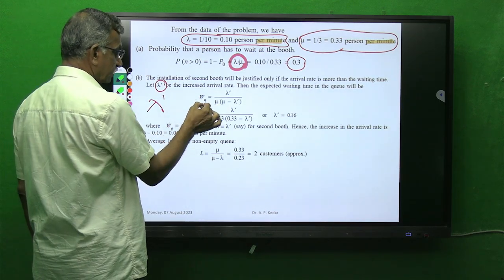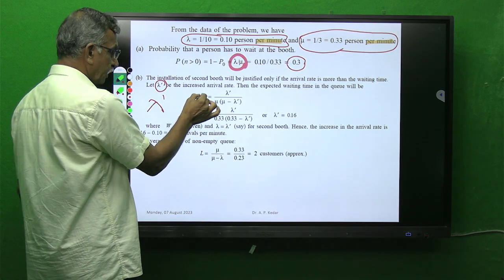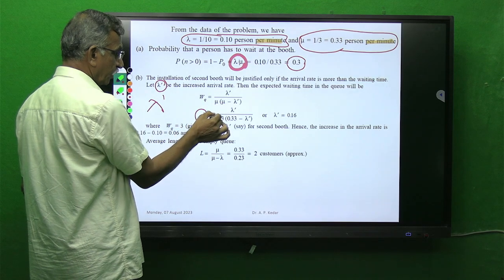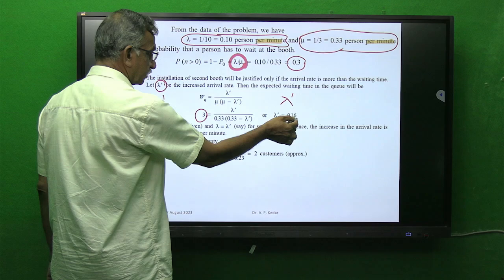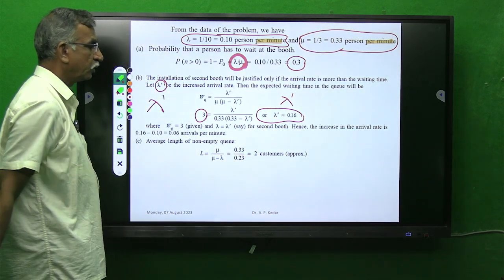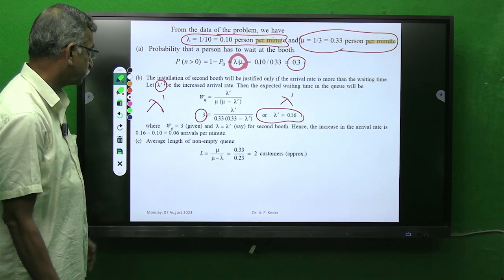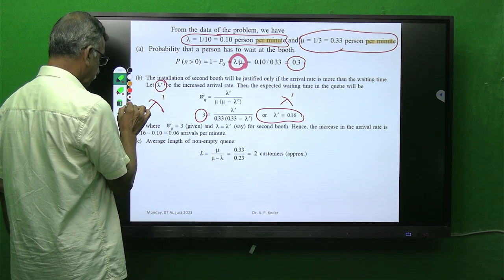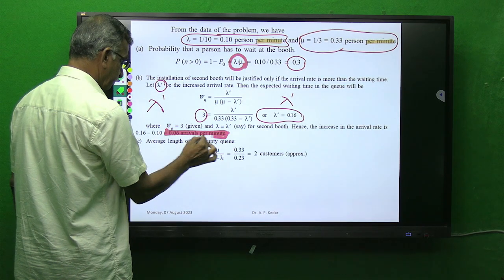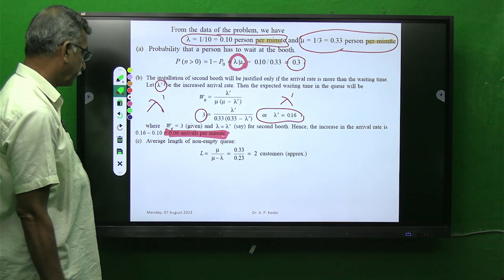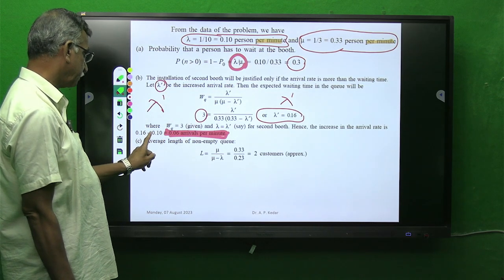Second, you have to calculate the new lambda, lambda dash, for justifying the second booth. So the average waiting time of 3 minutes is given. So put that value here. The unknown value is the new lambda bar, and you get this new value. Lambda bar, the arrival rate, is 0.16. Now the original was 0.12. So the arrival rate increase is given by this 0.06 arrivals per minute. And this is the answer to justify the second booth. Arrivals should increase by this rate.